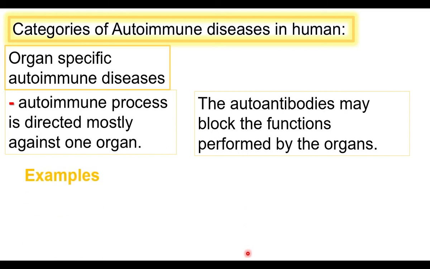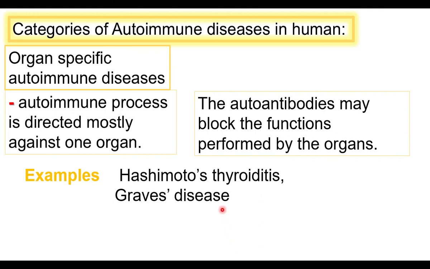Now let us see the examples. Hashimoto's thyroiditis is a disease that causes hypothyroidism, poor secretion of thyroid hormone. The thyroid gland swells. It is a reason for hypothyroidism in the US. Graves' disease is a condition of oversecretion of thyroid hormone, hyperthyroidism. So both the diseases affect the thyroid gland.